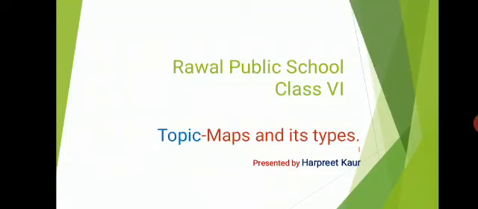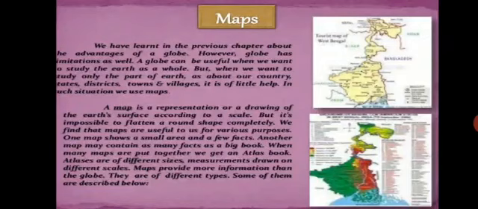We have learned in the previous chapter about the advantages of globe. However, globe has some limitations as well. A globe can be useful when we want to study Earth as a whole, but when we want to study only a part of Earth such as our country, state, district, towns, villages, it is of little help. In such situations, we use the map.